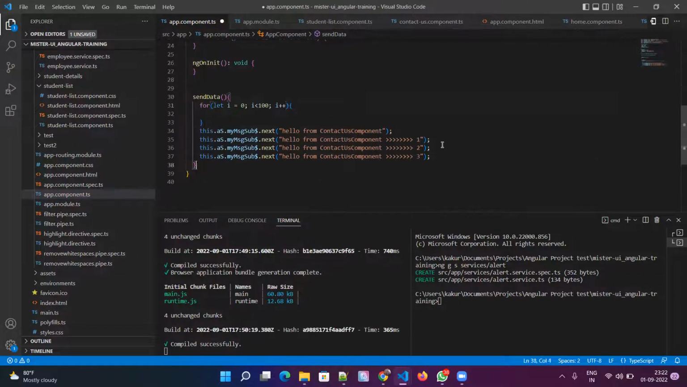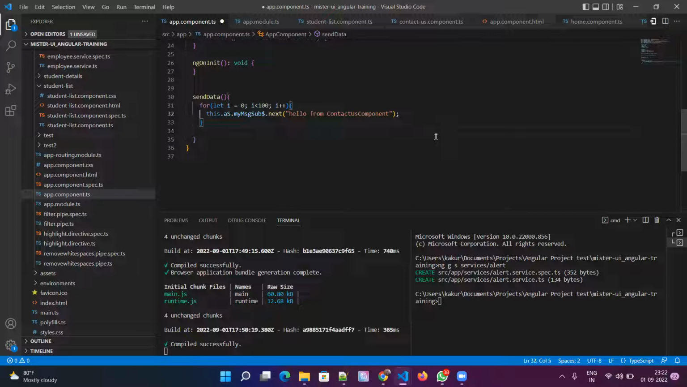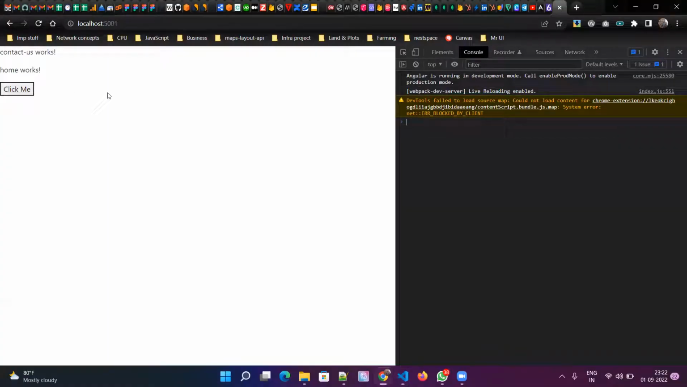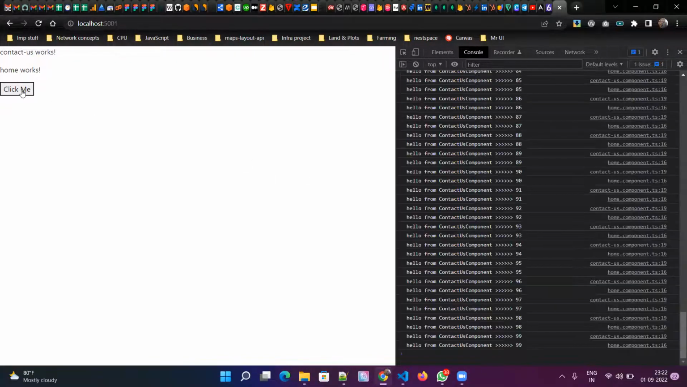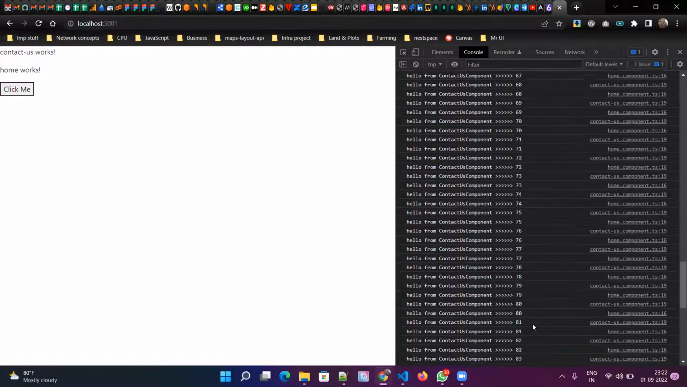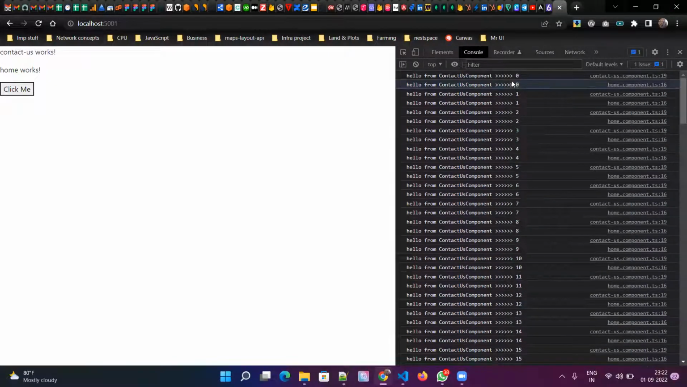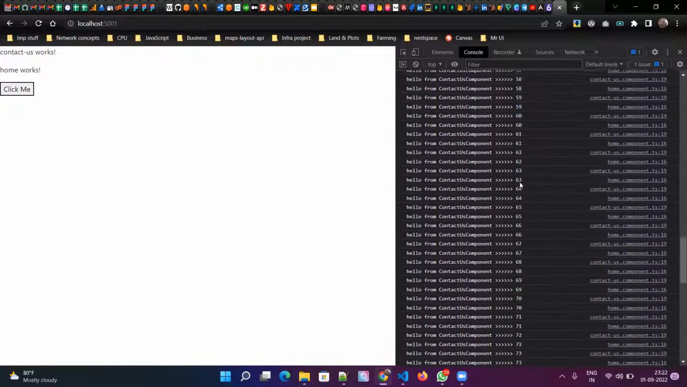Now I can put this in here. Let me remove all this. I can just append i here. Once I click on this button, both consumers will receive 100 messages. So I just click on it. Both will receive 100 messages. The contact component has received 0, and again the home component received the same data. Same way, both components are receiving the same data till 100 times.